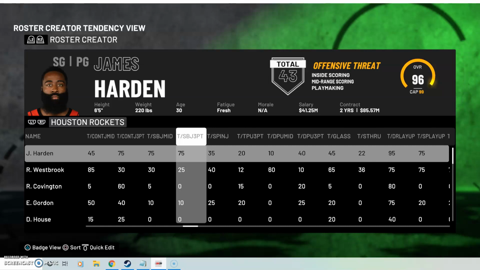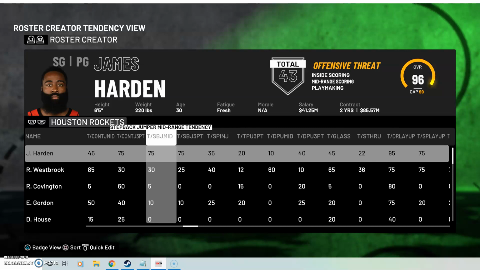That's why they have it at a 75, which to me is pretty good, because basically the bottom of the barrel for the animation of a step back to even appear to happen, I believe, is still around a 20 to 25 range. It just depends on what else is tweaked with the player, the play that's ran, a bunch of different factors, badges, all kinds of things factor into that. But a 75 here is actually accurate, so that's good.